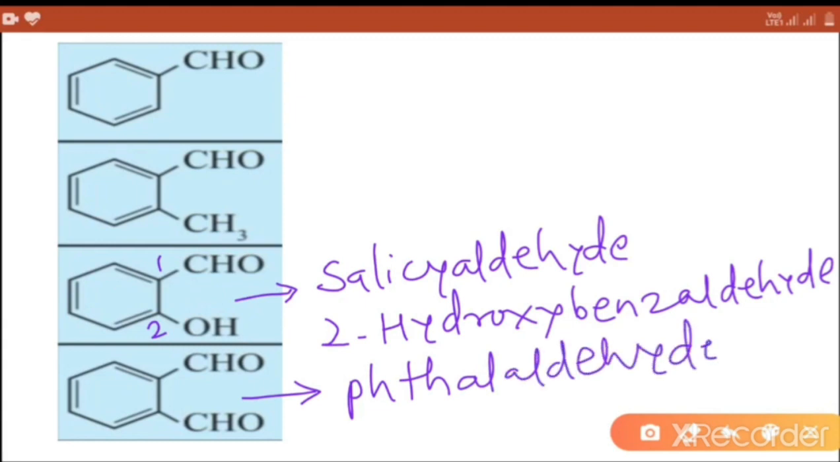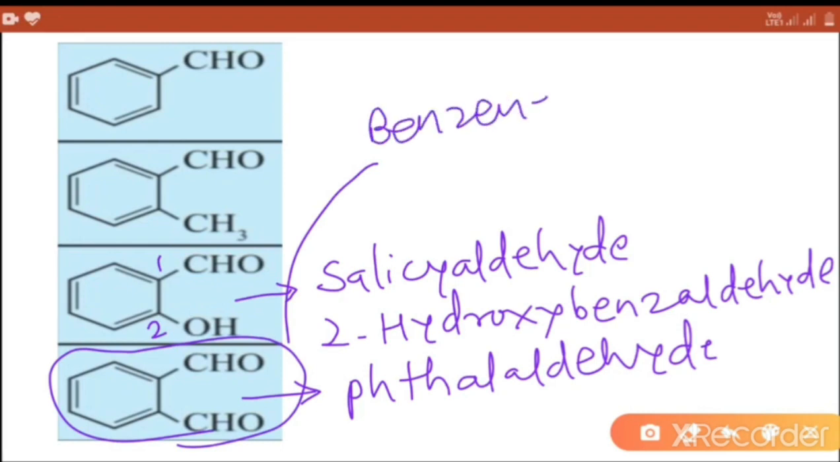Phthalaldehyde. And IUPAC name is benzene 1,2-dicarbaldehyde.